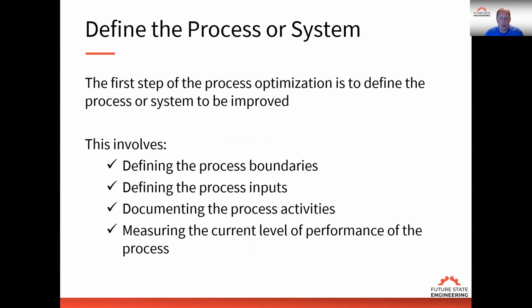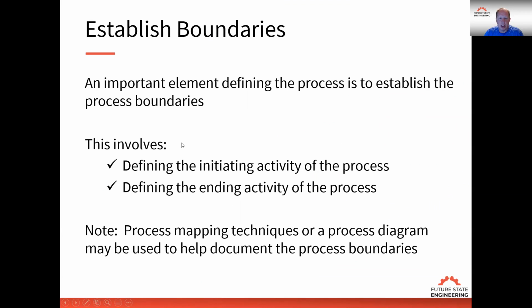So when we define the boundaries, we want to look at what's the initiating activity of the process and what's the ending activity of the process. So we need to define those boundaries so we can understand what we're evaluating. When we define those boundaries, then we can understand within that system where is the constraining operation or where is the problem that's causing the most disruption in the flow. So we can use process mapping techniques, we can do process flow diagrams, we could do flow charts. Before we do those activities, we want to define what the boundaries are.